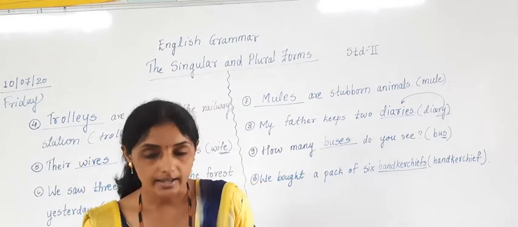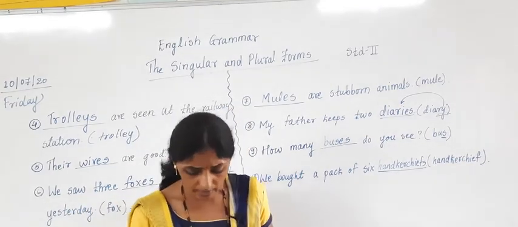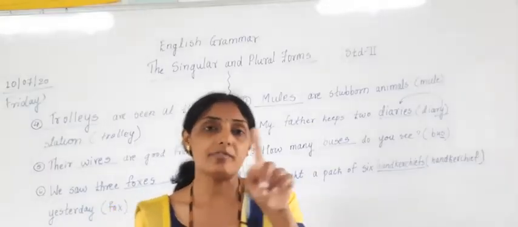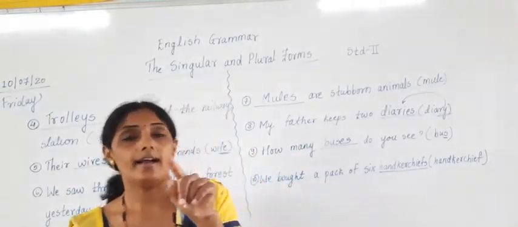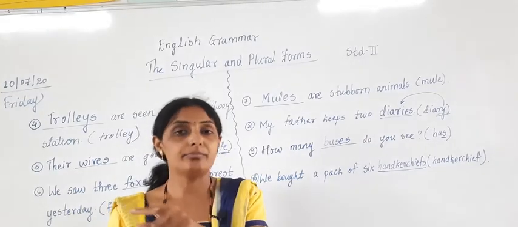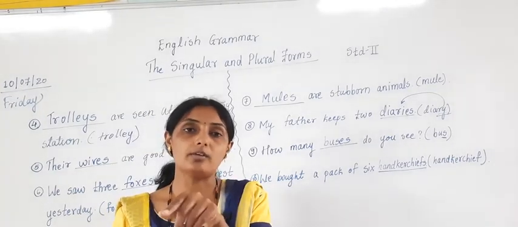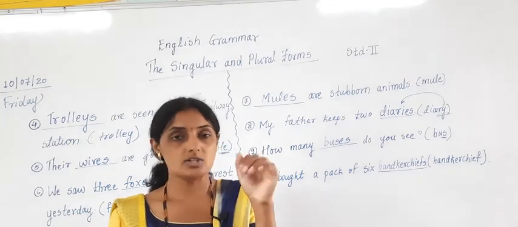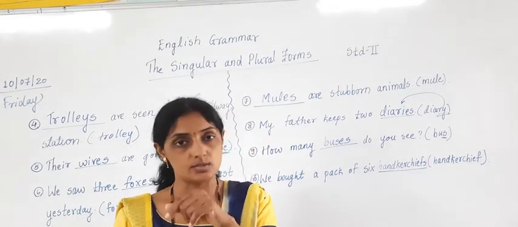If the words are ending with F letter and FE, instead of F and FE we have to write V and then add ES. F, FE, remove that, and what do we add instead? Add V and add ES.